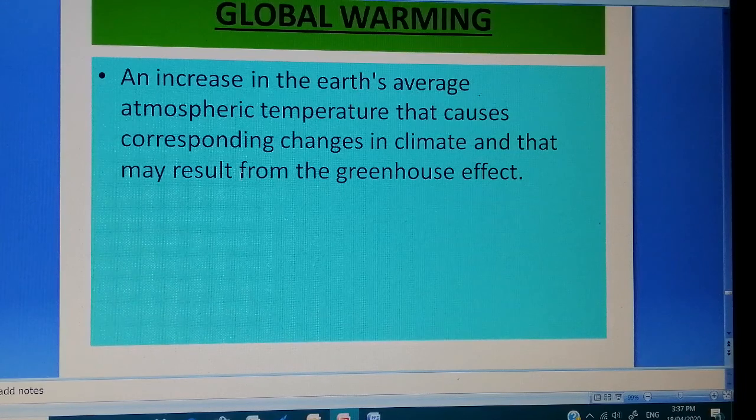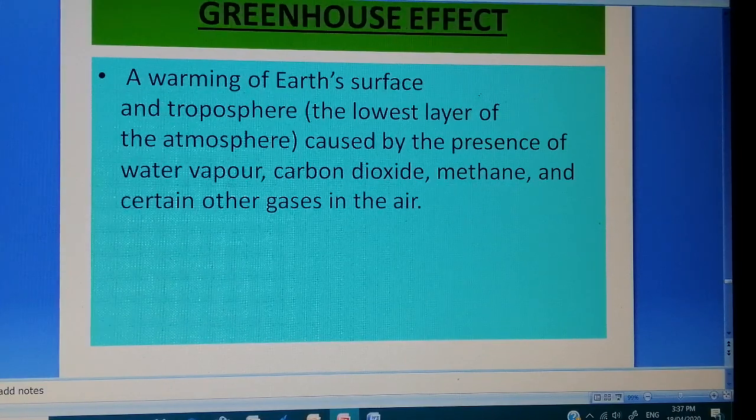Global warming, from the word meaning, you can understand, is an increase in Earth's average atmospheric temperature that causes changes in climate, and this can result in the greenhouse effect. So greenhouse effect and global warming are almost similar things. It is the warming of Earth's surface and the troposphere. Troposphere means the lowest layer of atmosphere, caused by the presence of water vapor, carbon dioxide and methane.